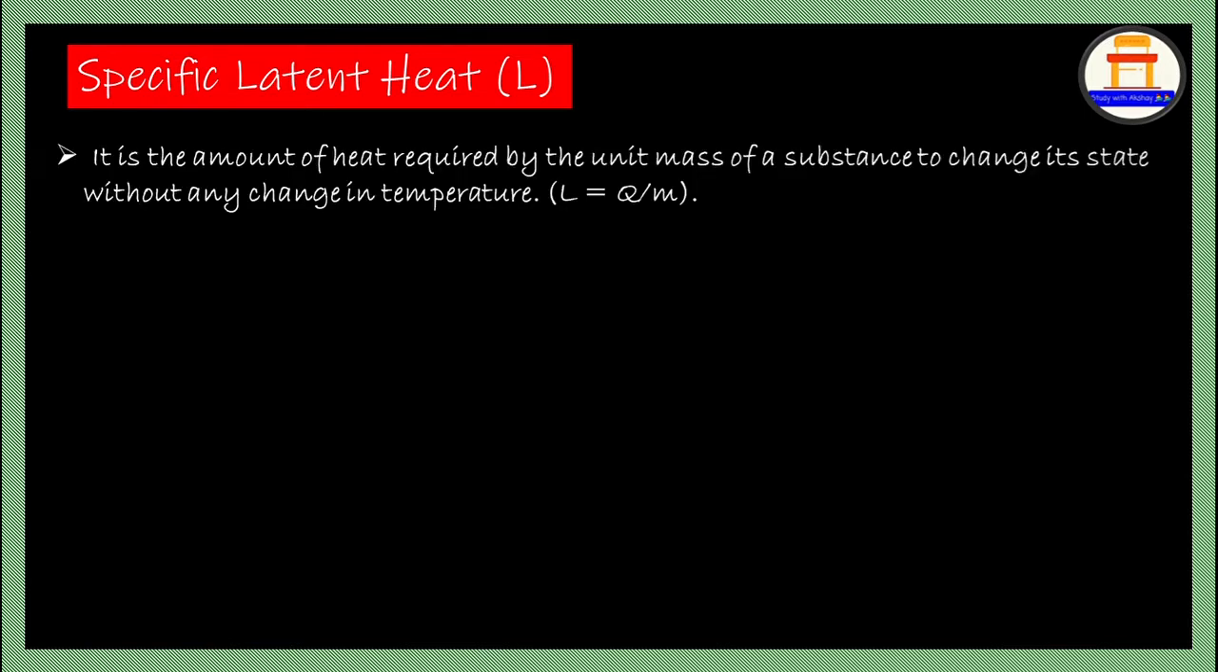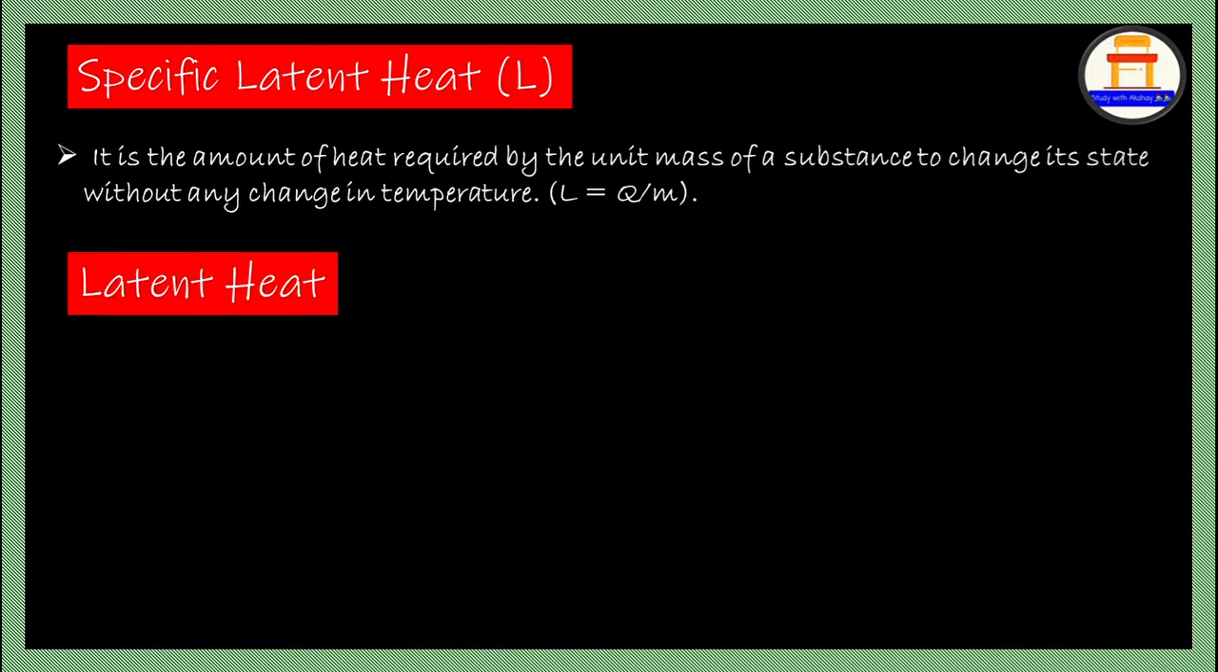First topic is specific latent heat, which is abbreviated by the capital letter L. It is the amount of heat required by the unit mass of a substance to change its state without any change in the temperature. You can view the same on the screen. It is also given by the formula Q by M, where Q is the heat energy divided by the mass.